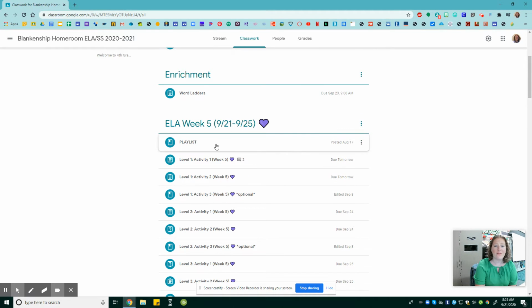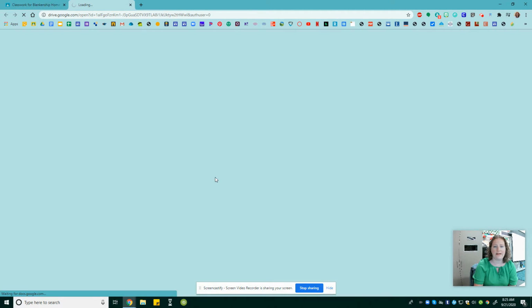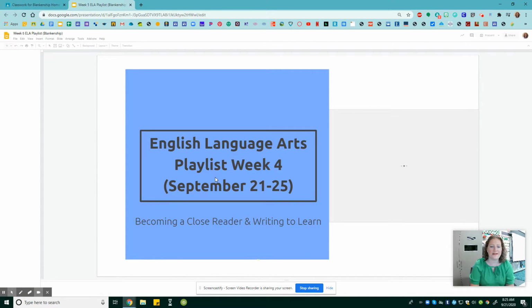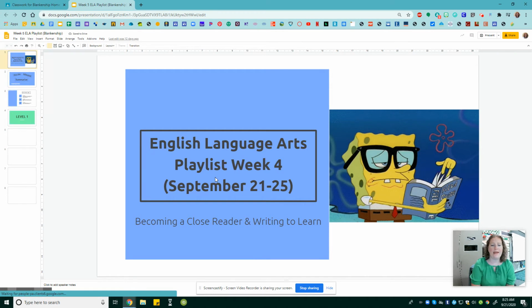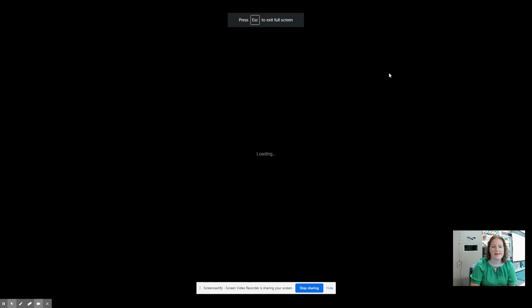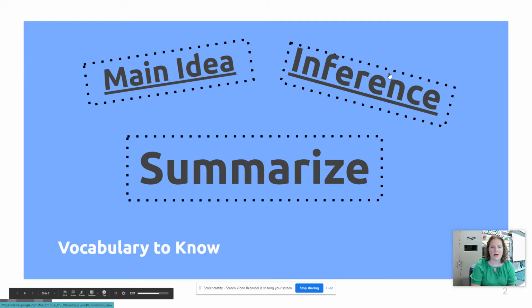And if you want to see everything that you're going to do in one place, just click on playlist and then click on the handy dandy Google slide. And let's walk through what your assignments are for the week. So we are becoming a close reader and we are writing to learn. Some of the key vocabulary words that you are going to need to know are main idea, inference, and summarize. If you ever forget what these words mean, just click on them and it's going to take you to a video and some posters to help you out.